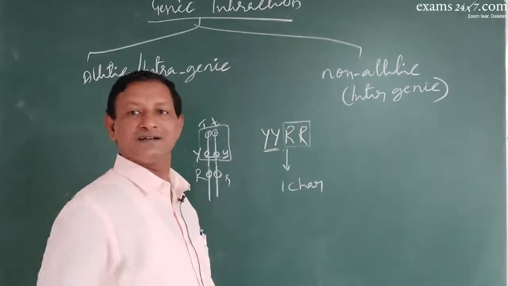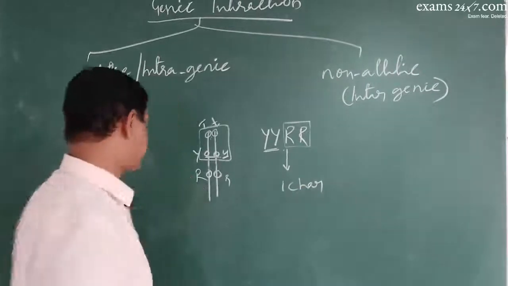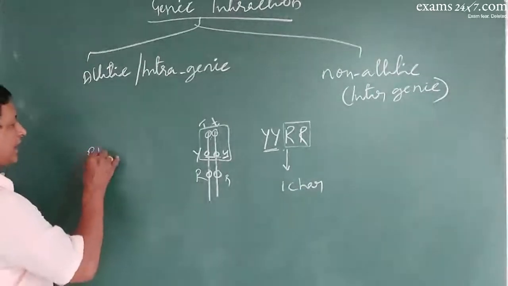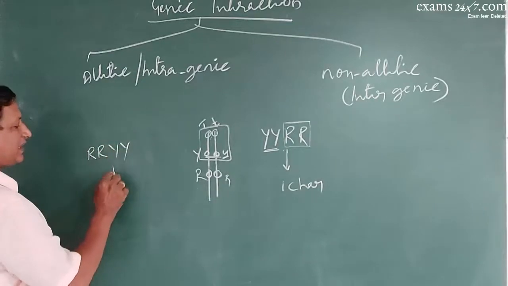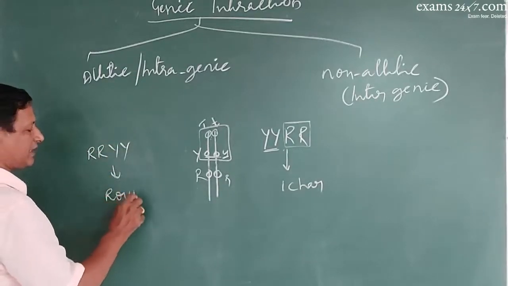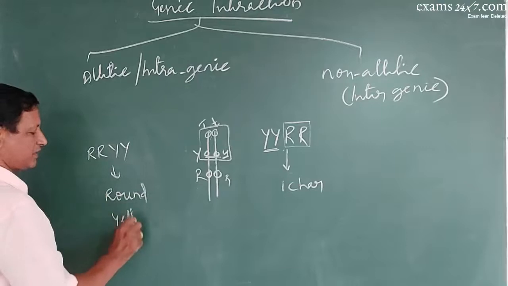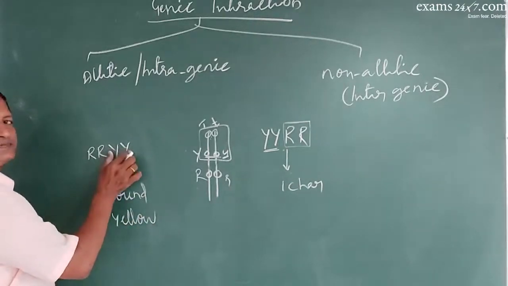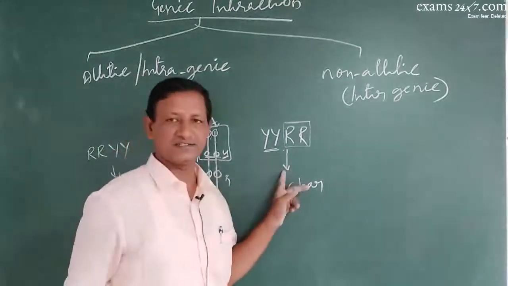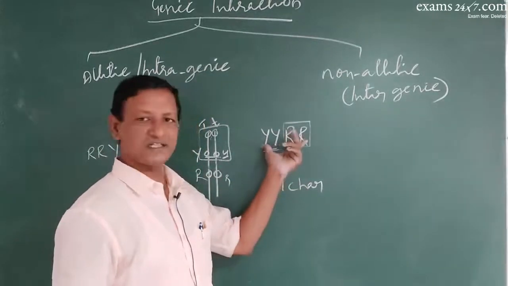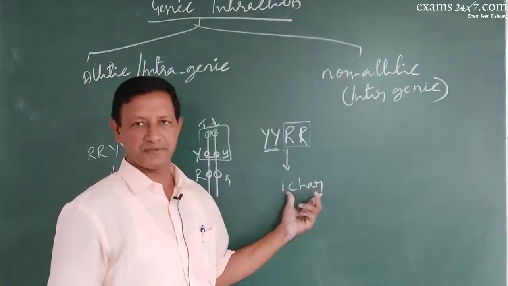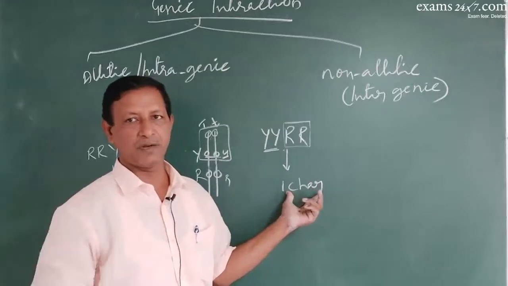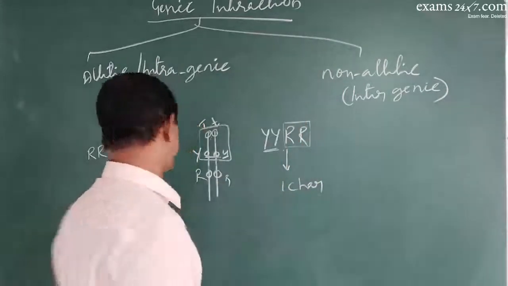Understood? In the case of Gregor Mendel's experiment, where we had capital R, Y, there it was round and yellow, right? We had two characters. This had expressed independently, this also had expressed independently. But here look at this. The genotype is dihybrid, the expression is monohybrid. Only one character will be obtained. That is called non-allelic interaction.